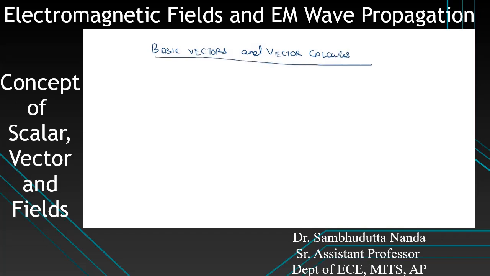Okay, so basic vectors and vector calculus will deal with unit vectors, the direction of a vector, then the coordinate systems: Cartesian coordinate system, cylindrical coordinate system, and spherical coordinate system, etc. Okay, so first let me tell you what you mean by electromagnetics.